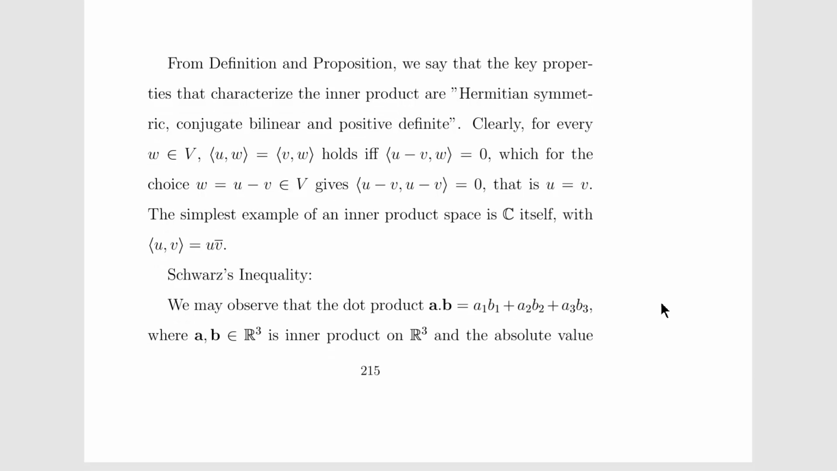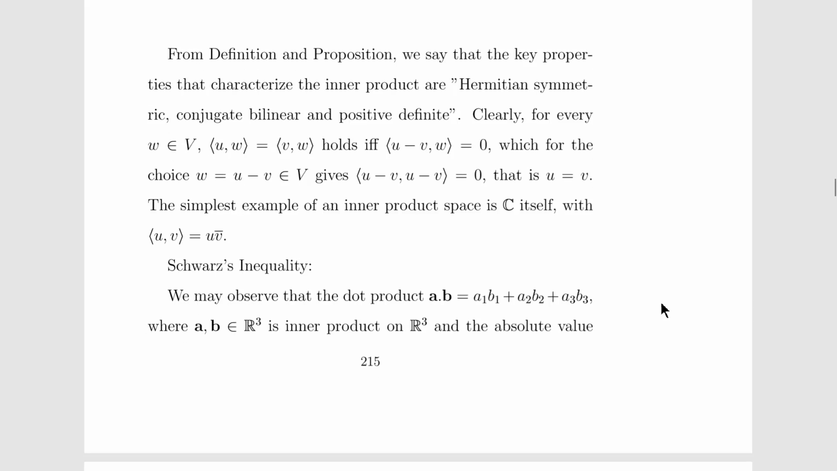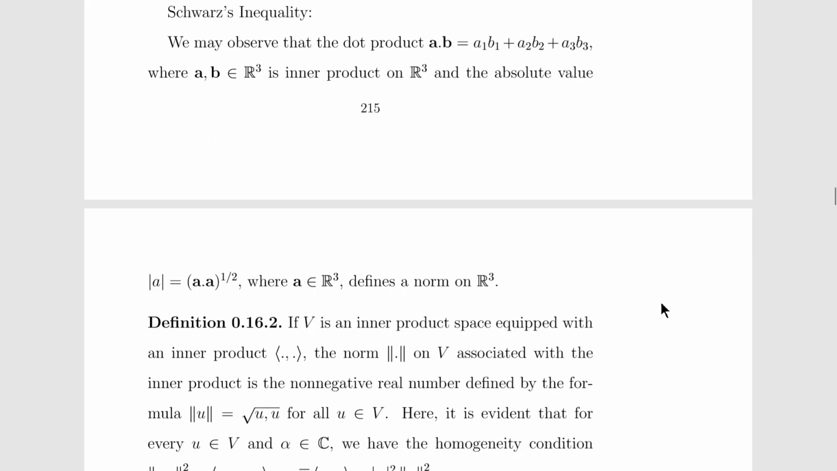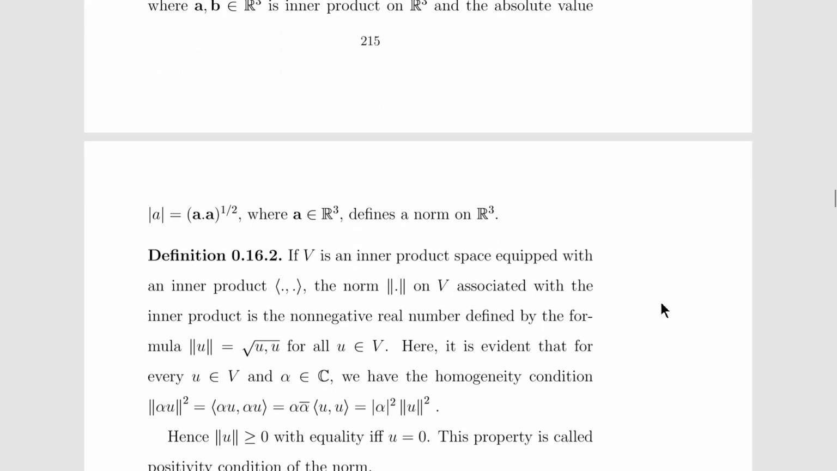So from these definitions, the key properties that characterize the inner product are Hermitian symmetric, conjugate bilinear, and positive definite. Now we discuss the Schwarz inequality. We may observe that the dot product A dot B can be written like this over R cube, and the absolute value is equal to (A dot A) to the power 1/2 in R cube.